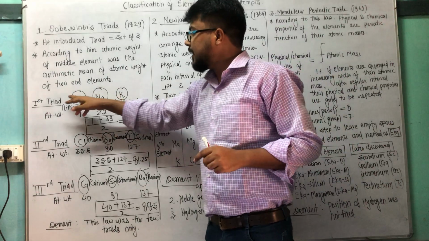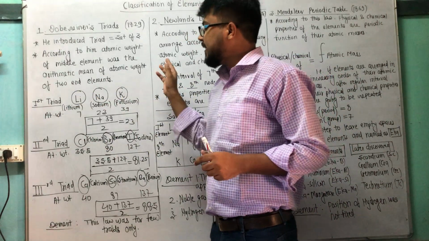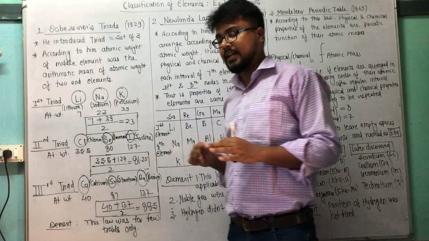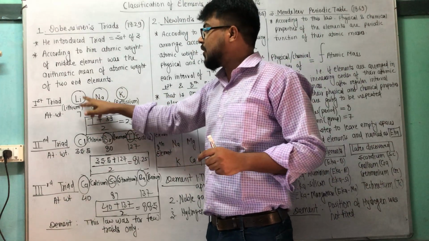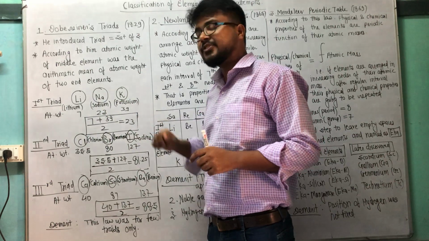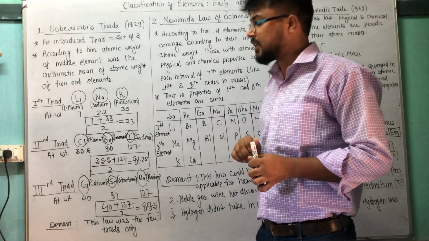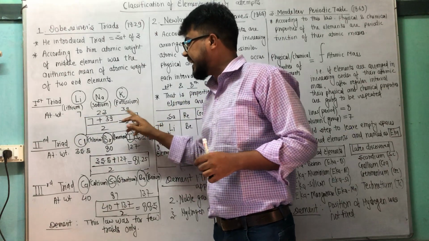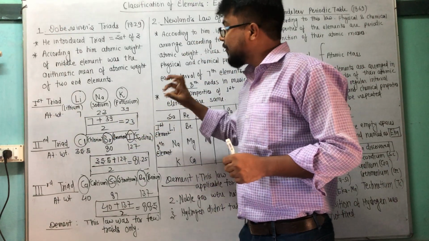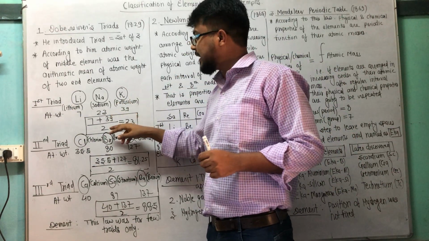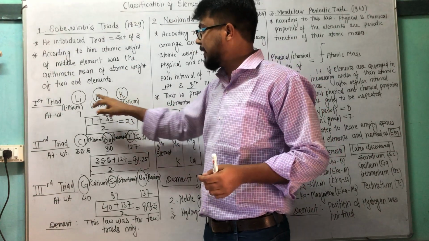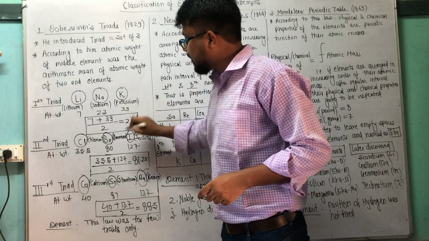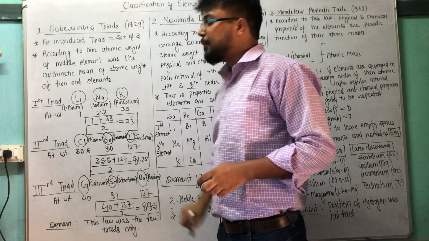See here, in the first triad it is lithium, sodium and potassium. The atomic mass of lithium is 7, sodium is 23, and potassium is 39. When we take the sum of 7 plus 39, we get 46, and 46 divided by 2, that is the arithmetic mean of the two end elements, is 23. This 23 is the atomic mass of the middle element.